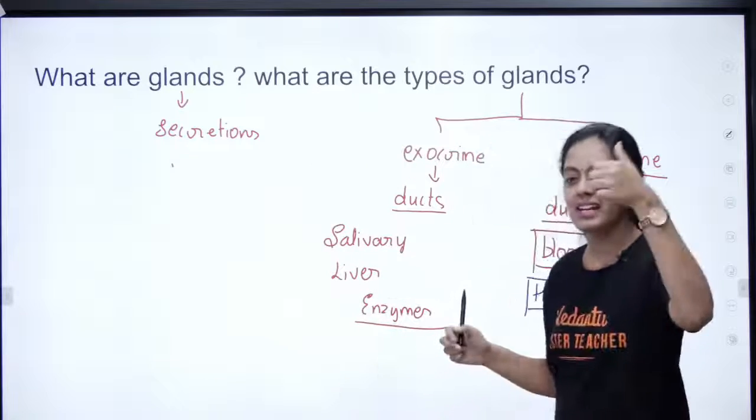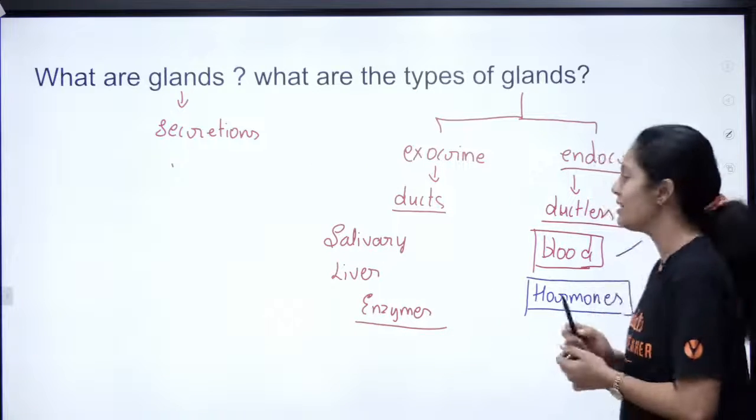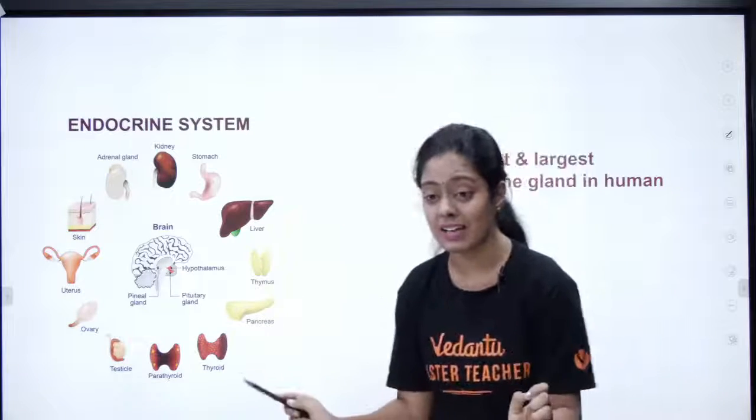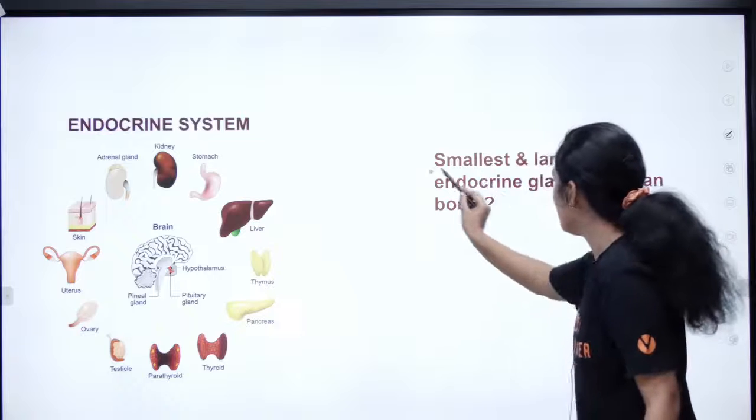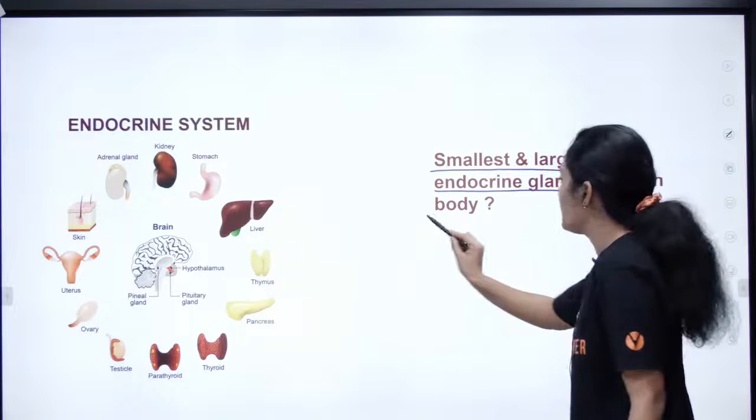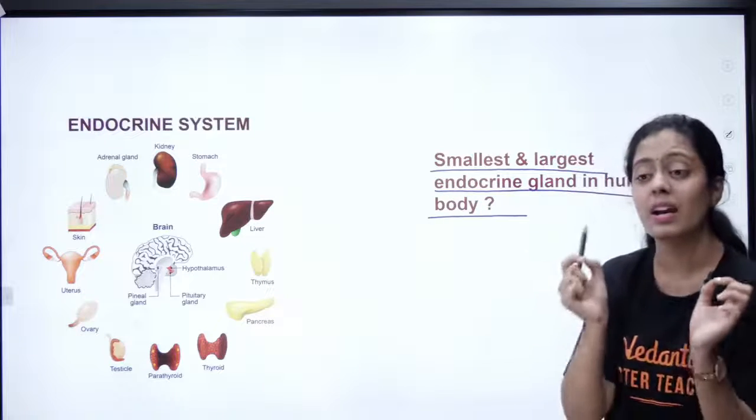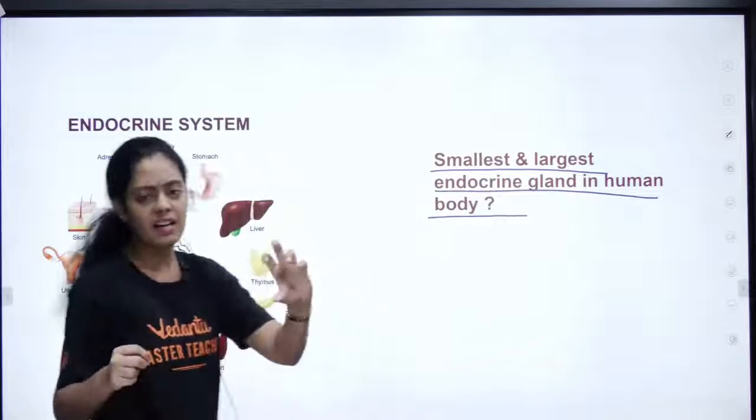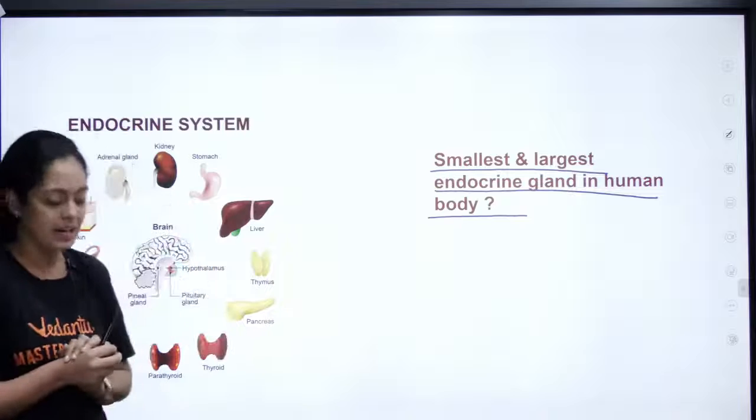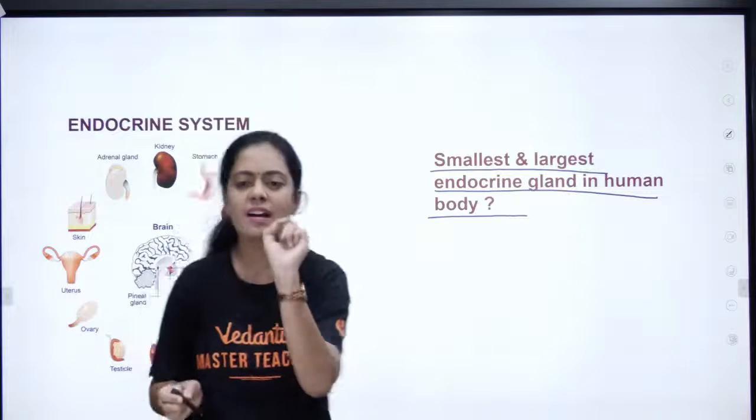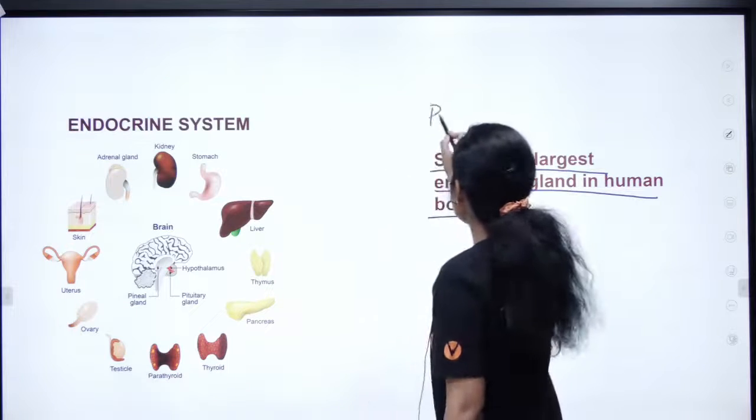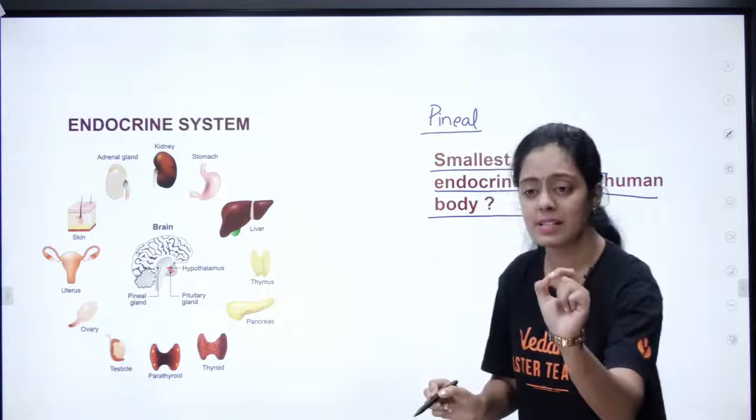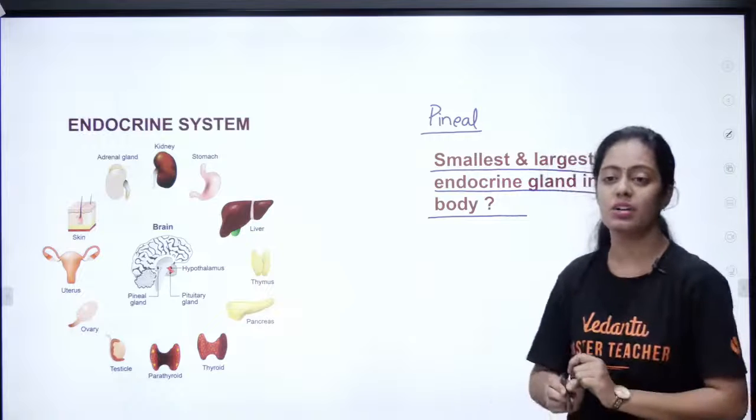So can I get a victory sign or a thumbs up in the chat section so we can move forward? Yes, I have a question again here. Okay, this is also very important. Smallest and largest endocrine gland in the human body. Do you know which is the smallest gland, pasangala? Pineal gland. All these are potent NEET questions, pasangla. They can definitely ask in your NEET exam.